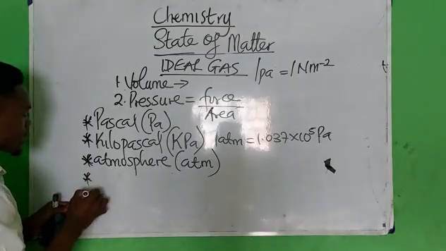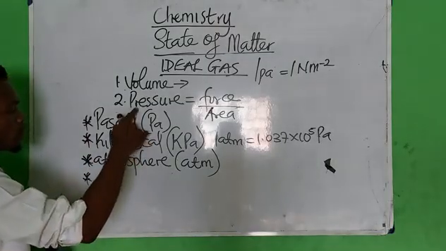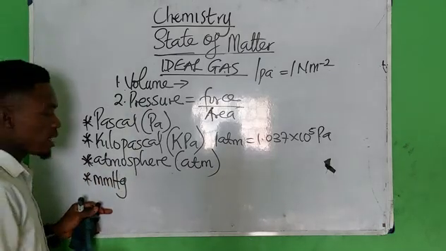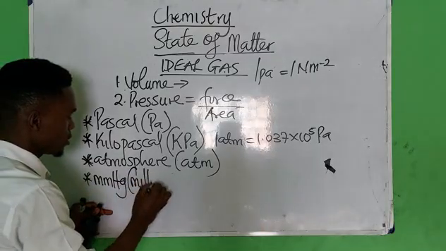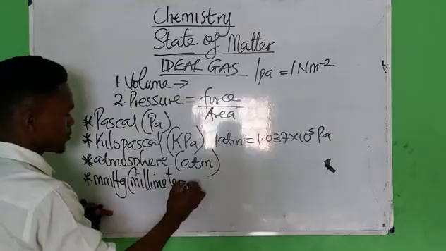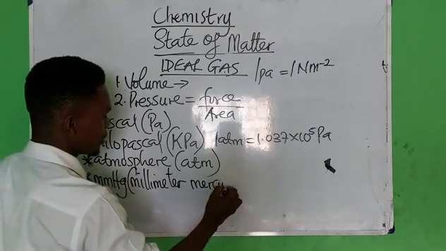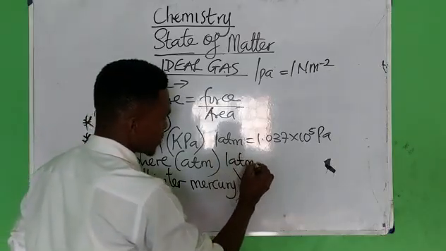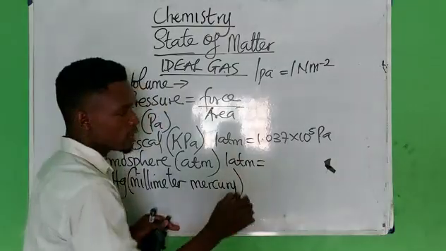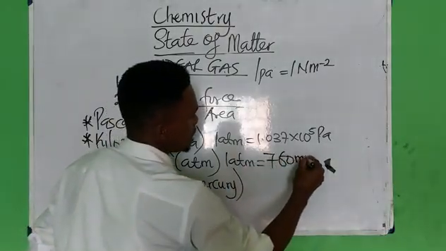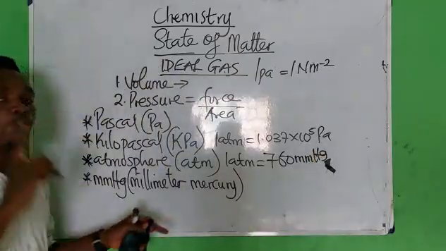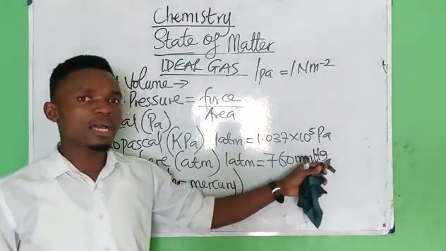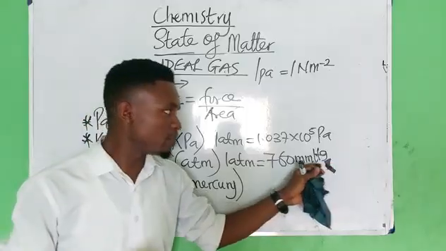Now, also note that another unit that can be used to denote pressure is what? Millimeter mercury. Please also note that 1 atm is equivalent to 760 millimeter mercury. 1 atm is equivalent to what? 760 millimeter mercury. Take note of that. It is very, very important.